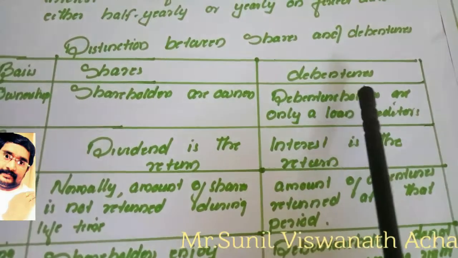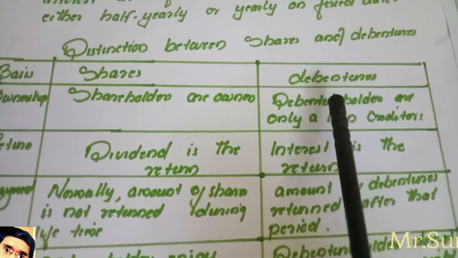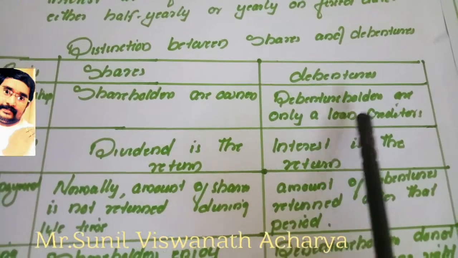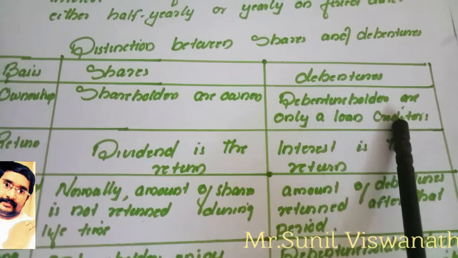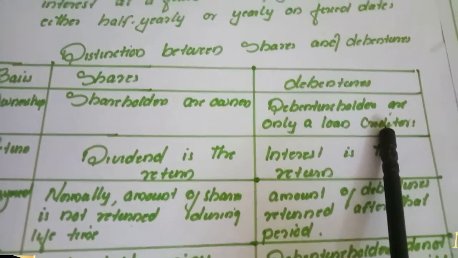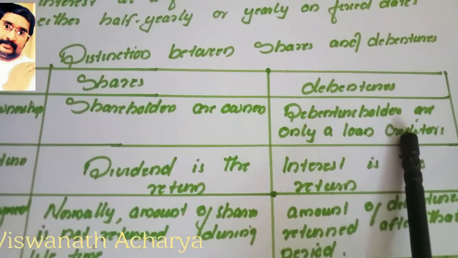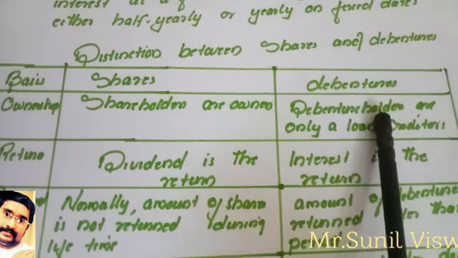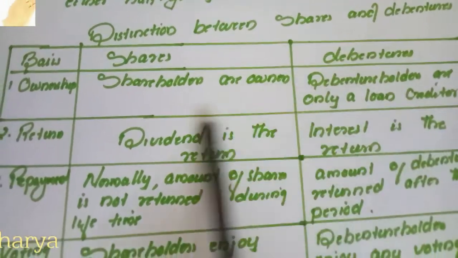But debenture holders who are purchasing debentures are only loan creditors. They are just creditors of the company. So shareholders are the owners of the company, but debenture holders are the creditors of the company.